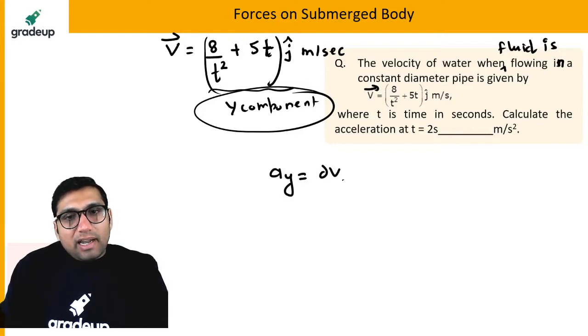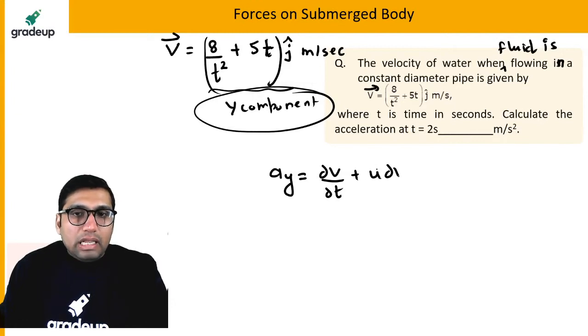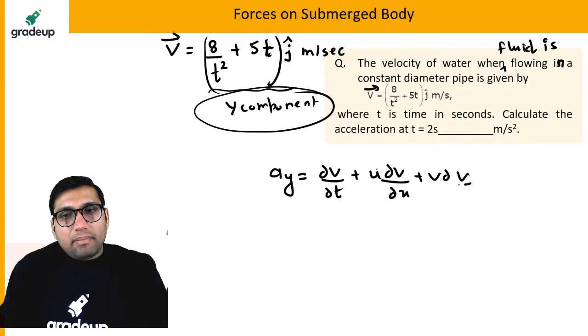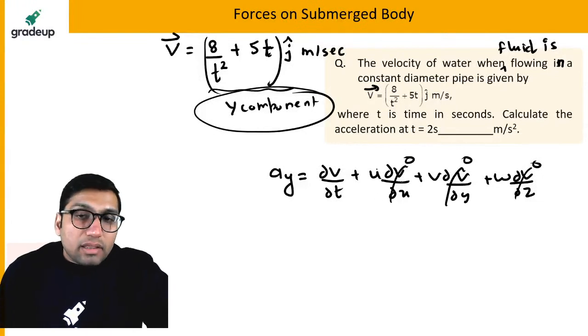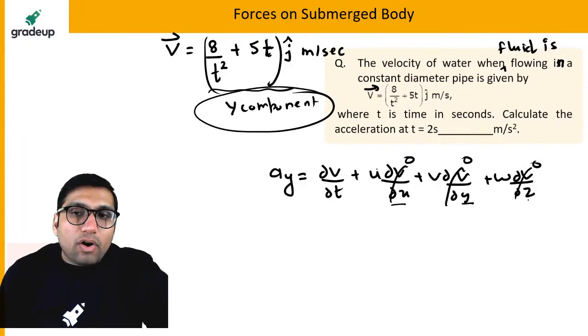This will be dv by dt plus u times dv by dx plus v times dv by dy plus w times dv by dz. They will be 0 because the velocity is not a function of x, y or z direction.